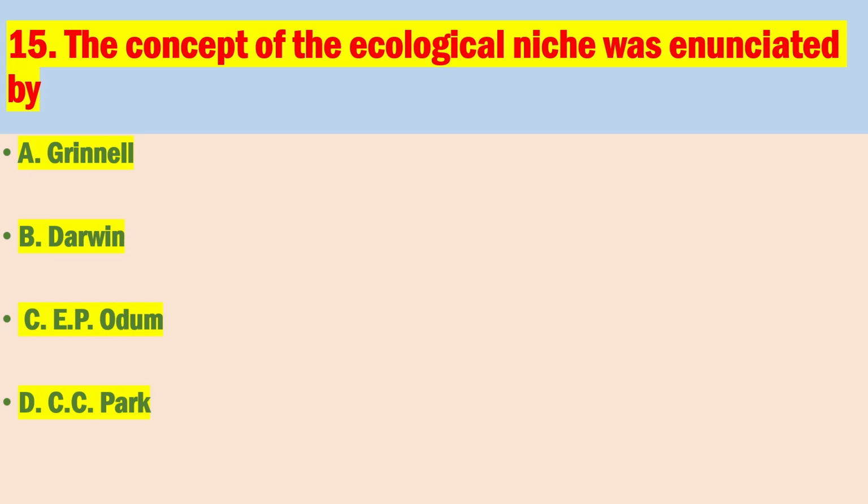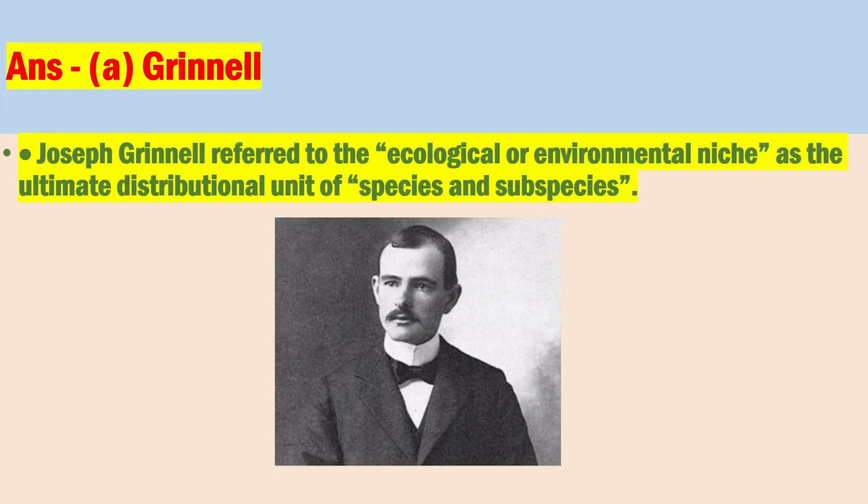Number 15. The concept of the ecological niche was enunciated as A. Grinnell. Joseph Grinnell referred to the ecological or environmental niche as the ultimate distributional unit of species and subspecies.